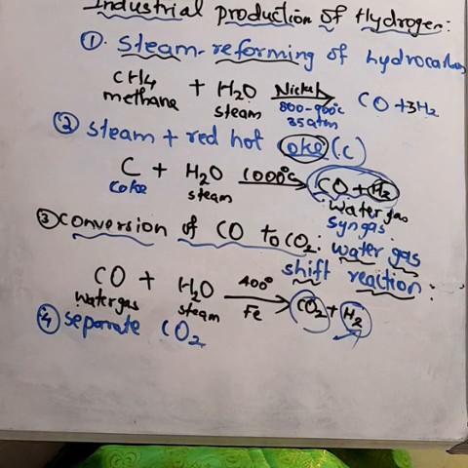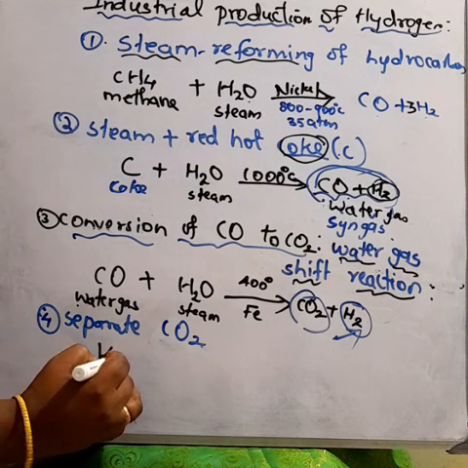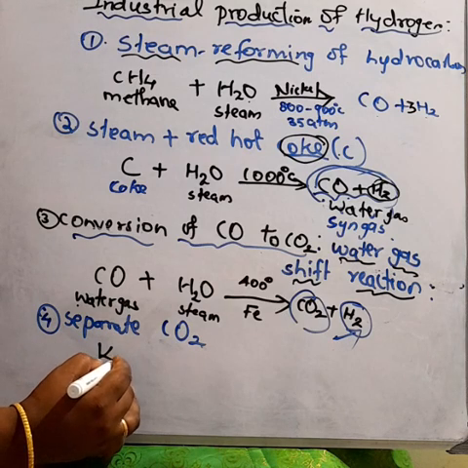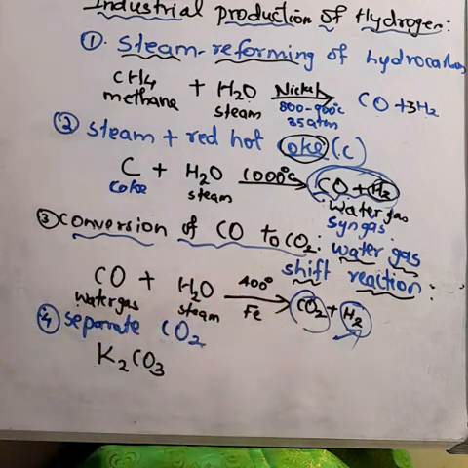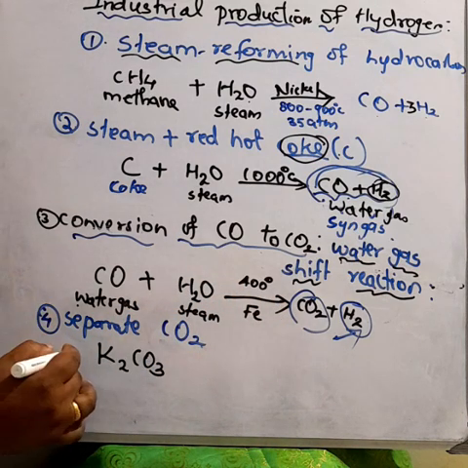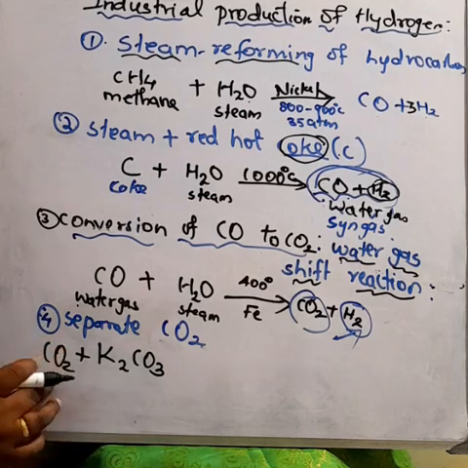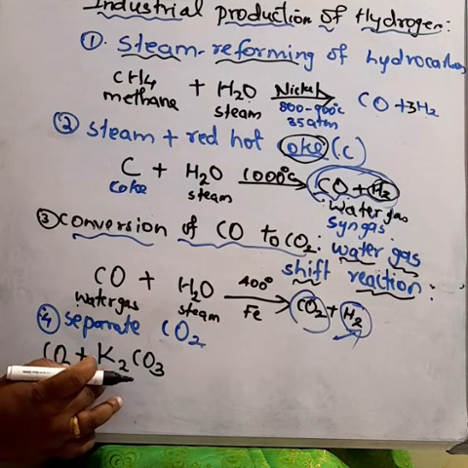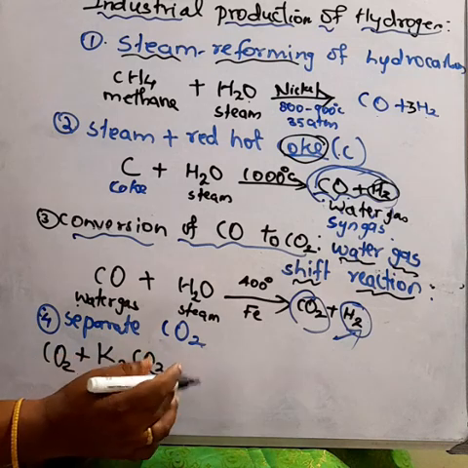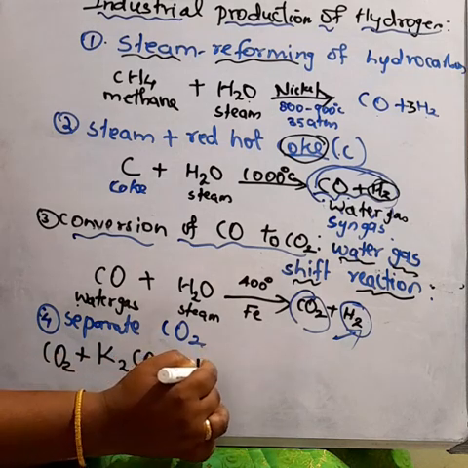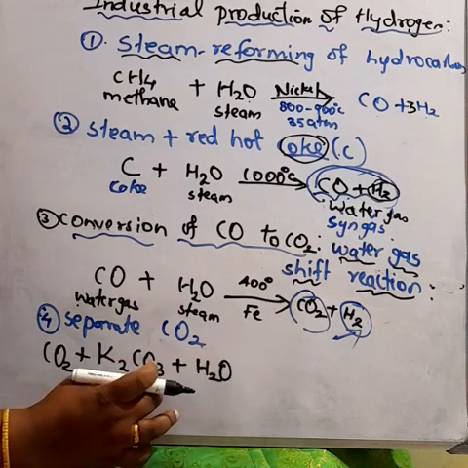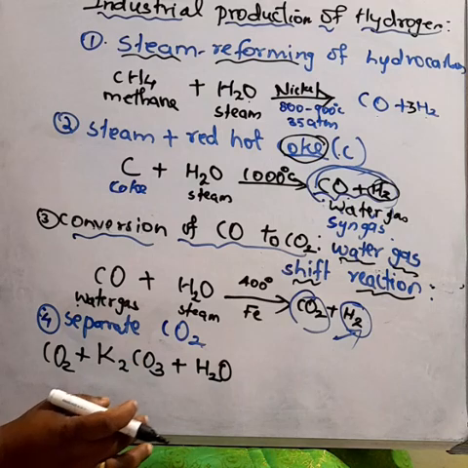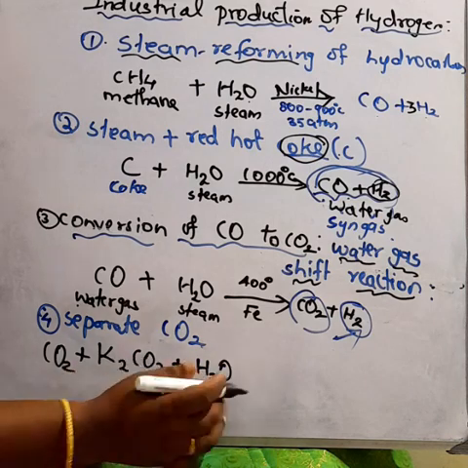For that we are using potassium carbonate solution. The above product, carbon dioxide and hydrogen, is passed through the potassium carbonate solution. So carbon dioxide, CO2, plus potassium carbonate, K2CO3. Potassium carbonate solution means a solution of potassium carbonate salt mixed with water, H2O. So we get potassium bicarbonate.